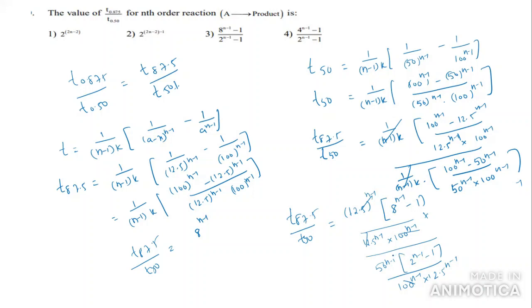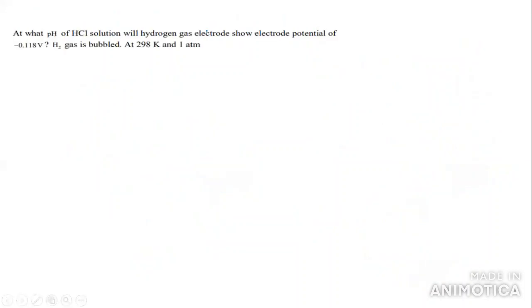So here that is divided by 100 cancel, you take this one, 50 whole power n minus 1 into 2 power n minus 1 by 12.5. So here cancel if it takes place, you will get 8 power n minus 1 by what you will get here, 2 power n minus 1 you are getting. So this is the answer for this question. So you will take option 3 the right answer for this question. Next, what are the pH?